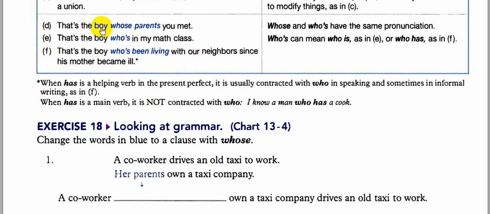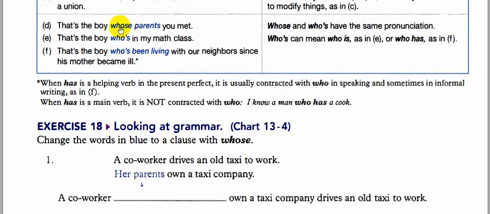Okay, for this one they are talking about the thing that the boy possesses, whose parents. Whose here is placed instead of the possessive adjective his parents. So instead of his parents we say whose parents. Why? Because we are describing the noun boy here. So the similar part is the pronunciation. The different part is that they have different meanings.